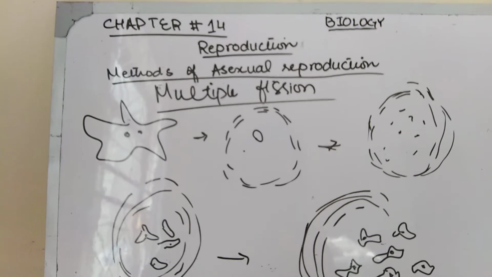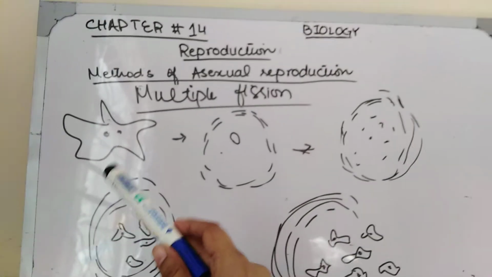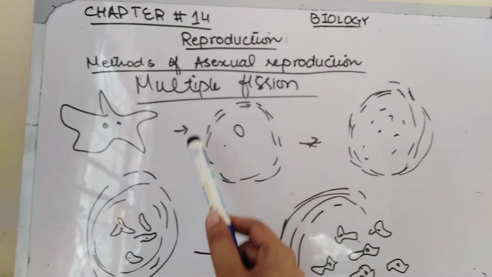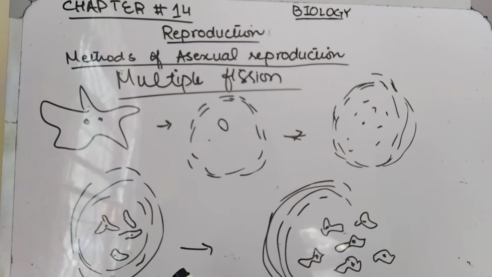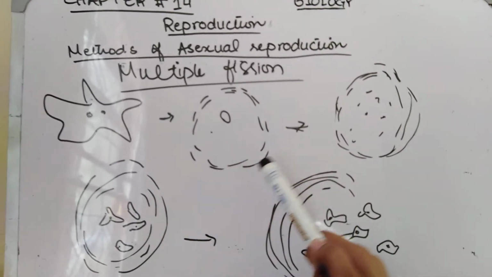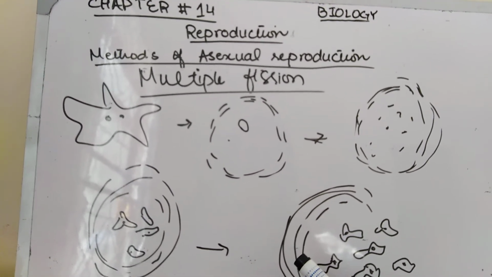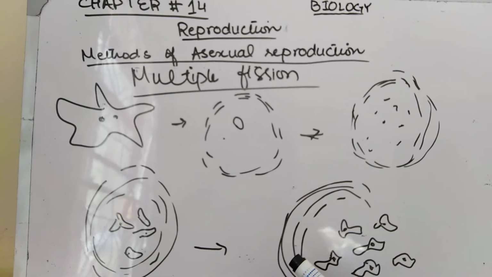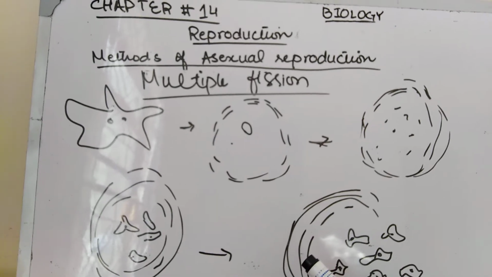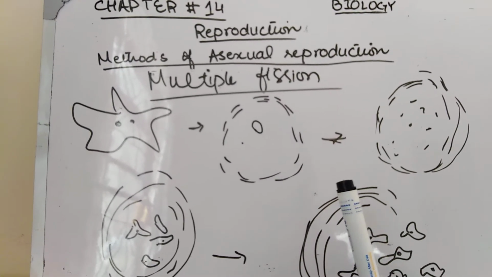Some unicellular organisms, for example amoeba, form a hard wall called a cyst around them. For multiple fission, the amoeba will form a hard wall, in some unfavorable condition or any situation. The hard wall is known as a cyst. It may come as a short question, what is a cyst? So you may write: a cyst is the hard wall formed around amoeba.